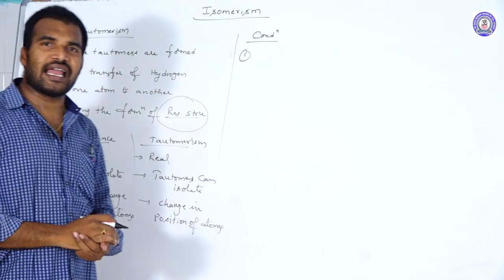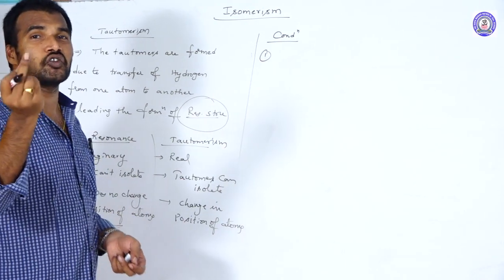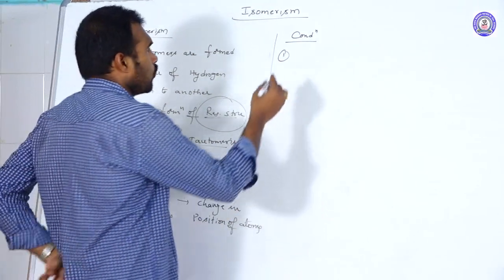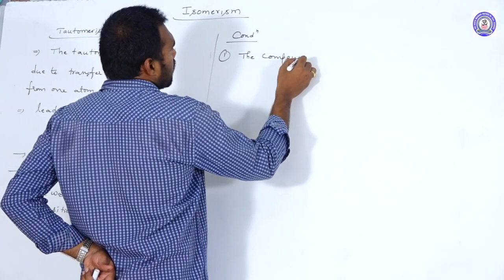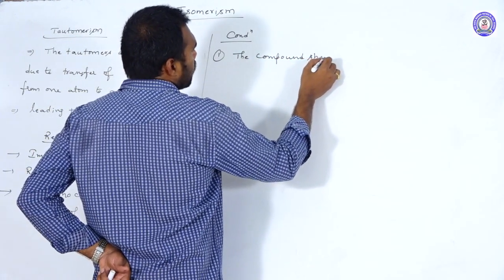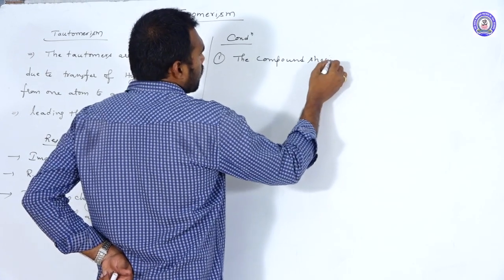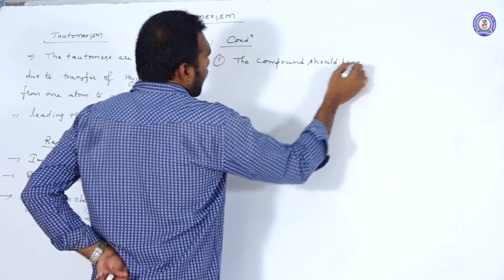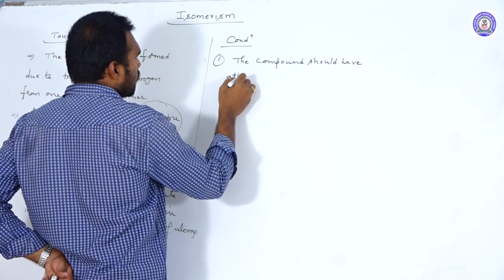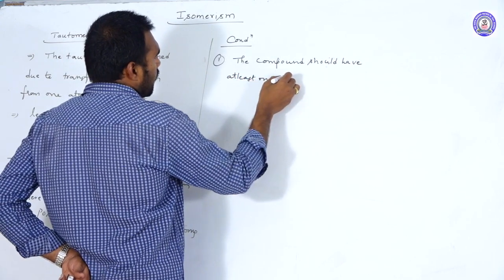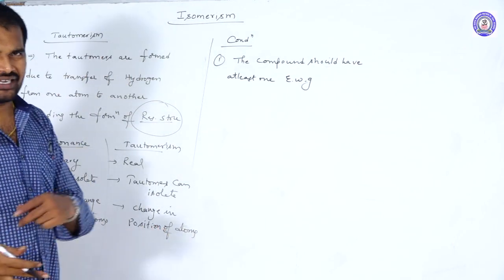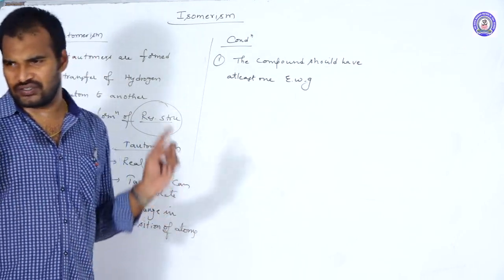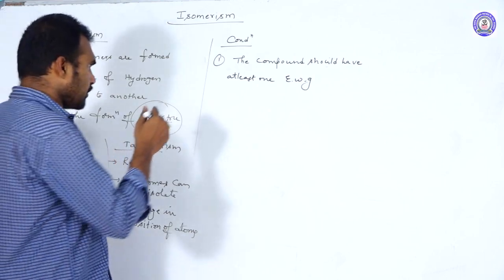The compounds which are having at least one electron withdrawing group. So the compound should have at least one electron withdrawing group. Electron withdrawing groups means aldehyde group or ketone group, ester group, like this. Any one withdrawing group it should have.